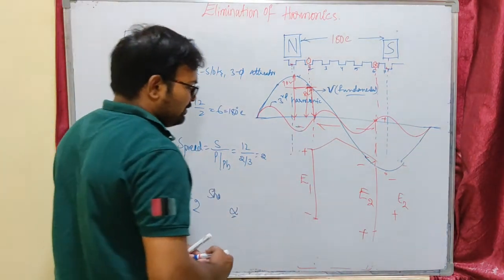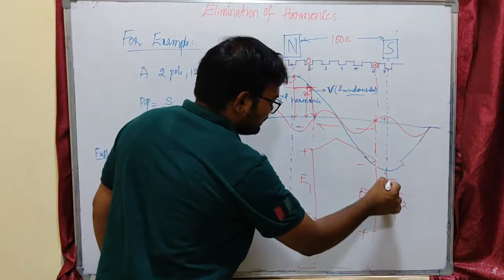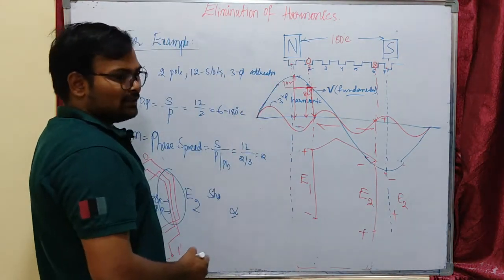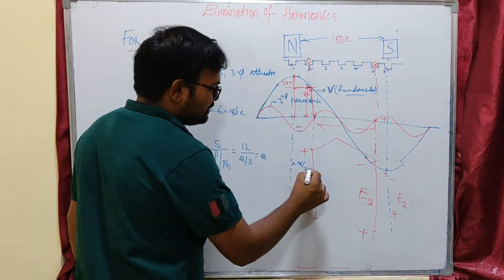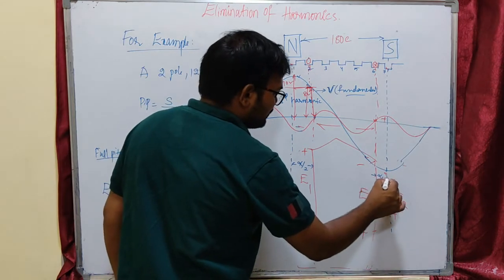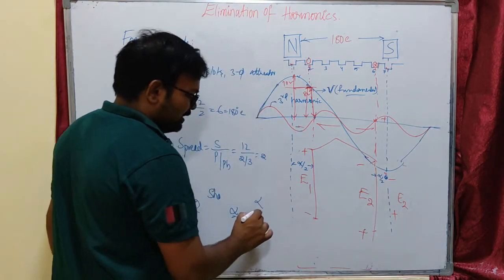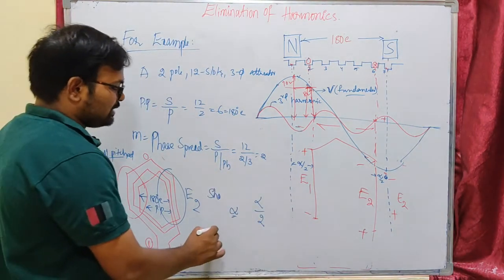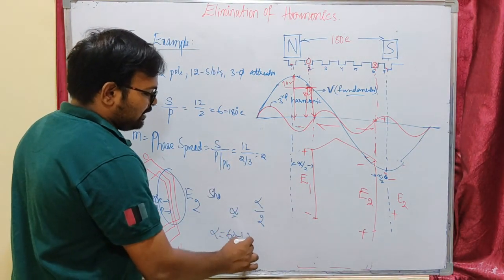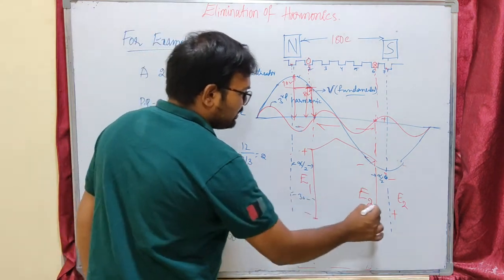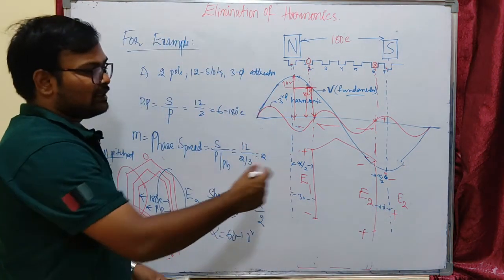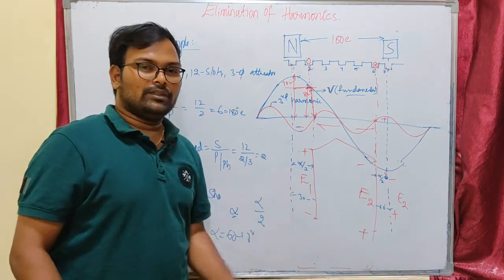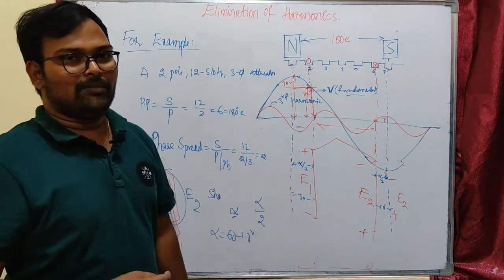Now you can see how this is short pitched on either side of the conductor. This will be alpha by 2, practically. The short pitching angle is alpha, and it is divided into 2 parts applied on either side of the conductor. It is actually 60 degrees to eliminate the third order harmonics, so this will be 30 degrees and this will be 30 degrees. If you keep 30 degrees on either side of the conductor, you can eliminate third order harmonics. So this is the idea about elimination of harmonics. Now let us take a problem.